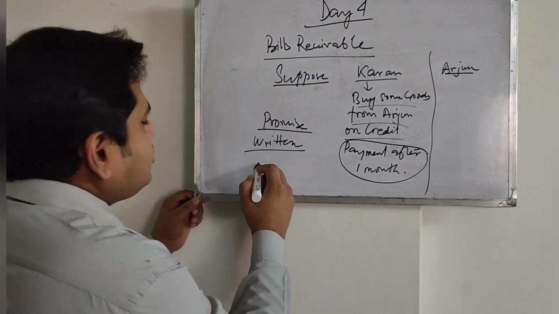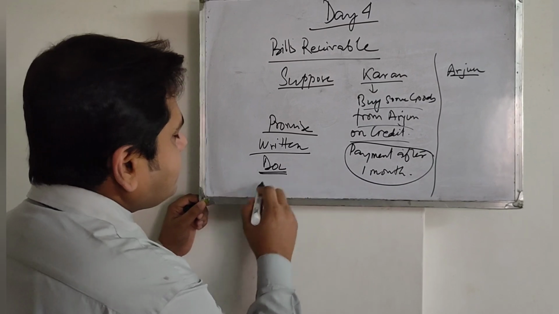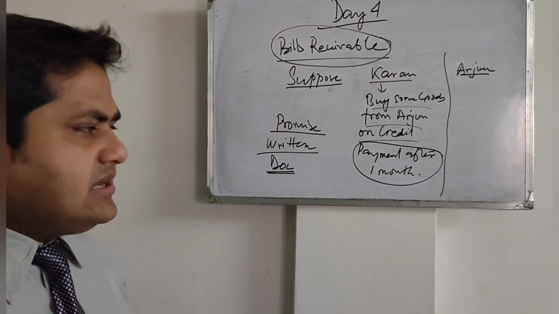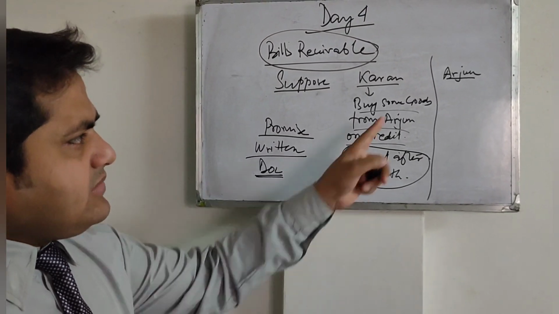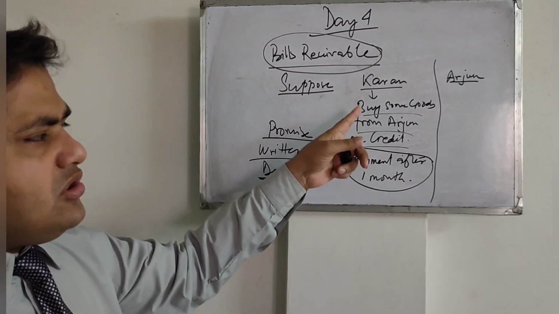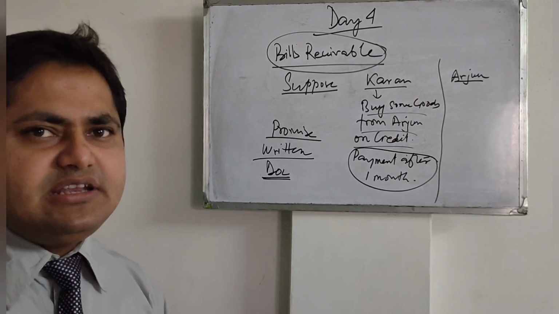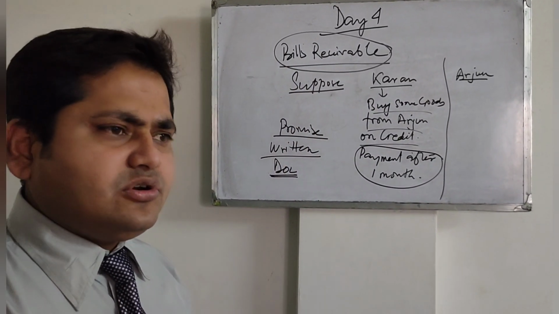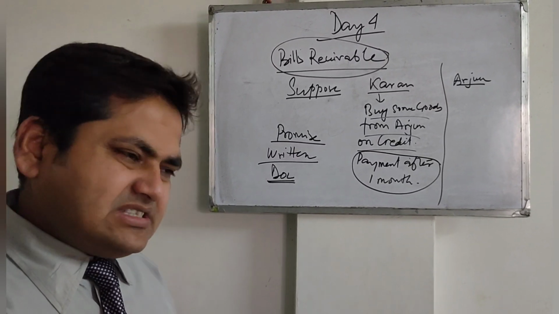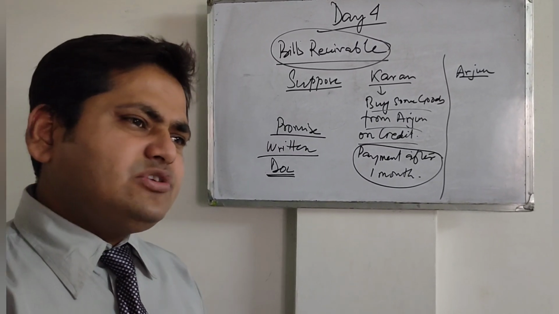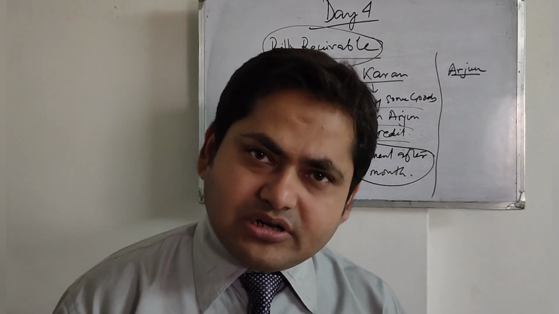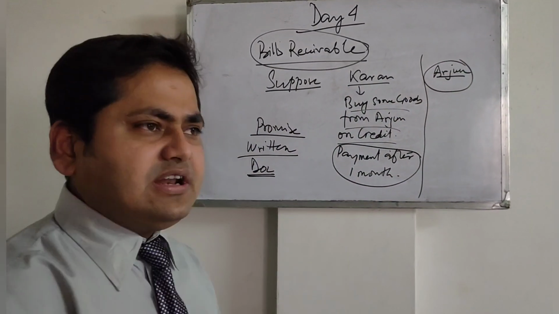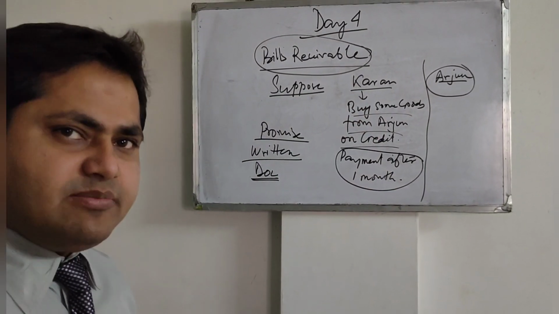Now this written document can be termed a bill receivable, wherein it's an order to pay made by Arjun that on demand Karan will pay the money to Arjun or any person who is bearing that security or that instrument. So basically it can be said to be a written promise or a written order from Arjun's side that Arjun will ask Karan to make the payment.